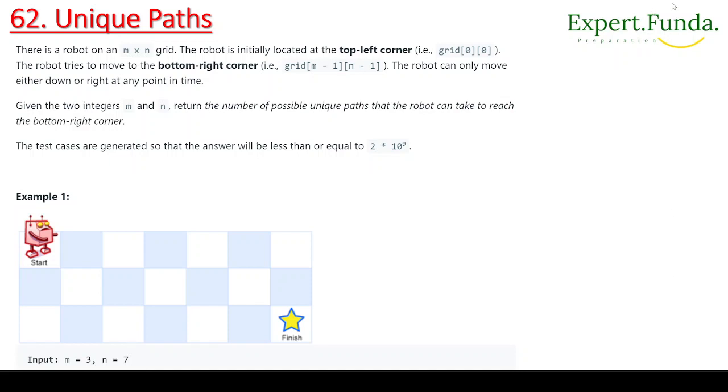Hello guys, welcome back. Today we are going to understand some matrix-based DP questions, dynamic programming, in which the first question we have is 62, Unique Paths.